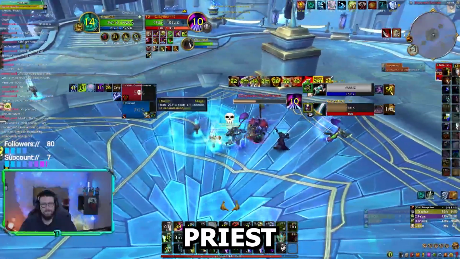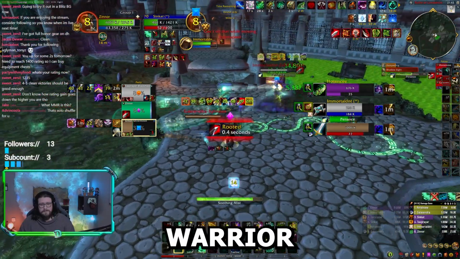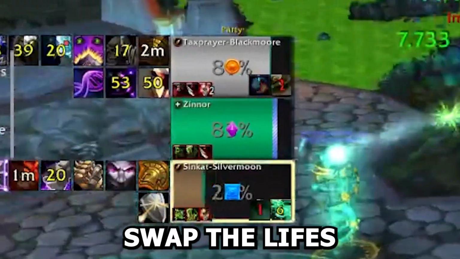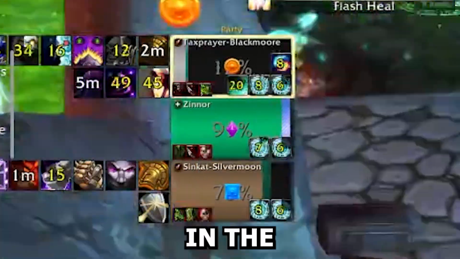Or like this priest, not realizing that the healer is using all his healing on the warrior, and all of a sudden decides to swap the lives. And there is no way for the healer to react in time since you're standing in the middle of the DPS.